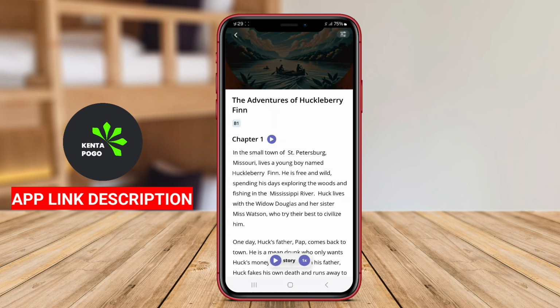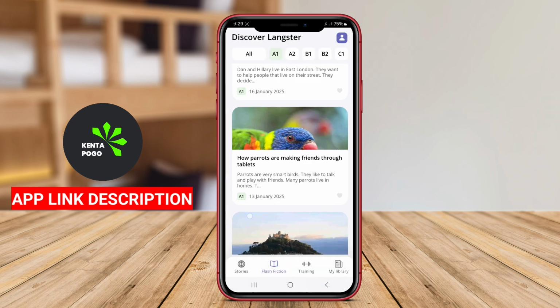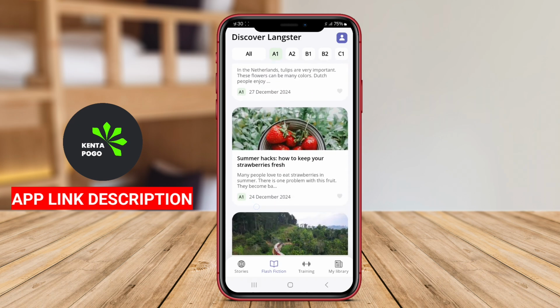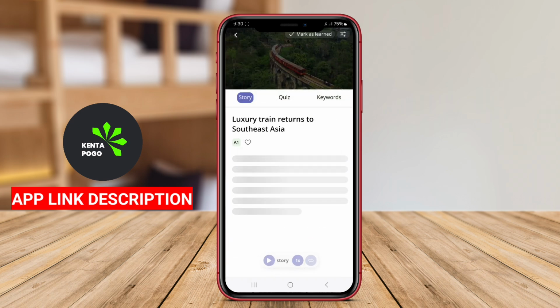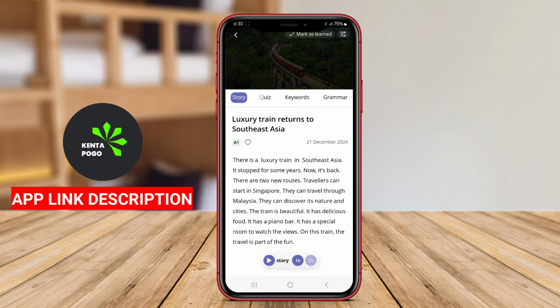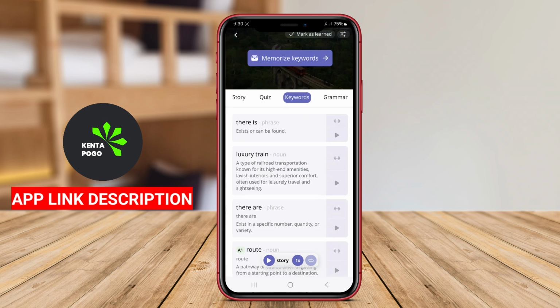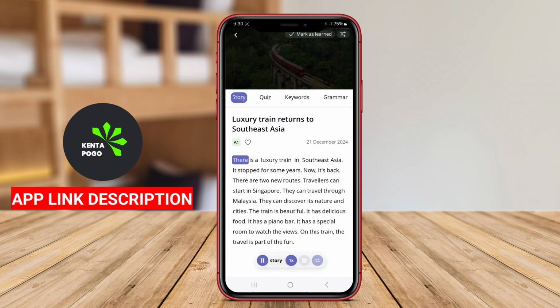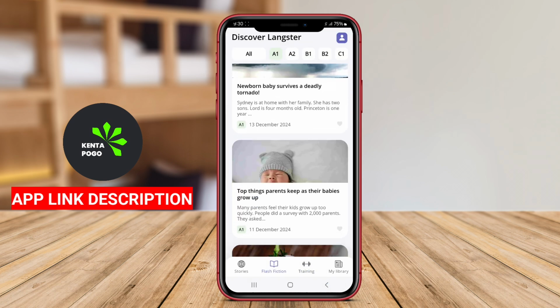motivating. Users can track their progress, set goals, and receive personalized feedback to tailor their learning experience to their specific needs. In addition to reading and listening exercises, the app may offer features for writing and speaking practice, enabling learners to develop a well-rounded skill set. Overall, Learn German with Langster is a valuable tool for anyone looking to master the German language in an enjoyable and effective way.